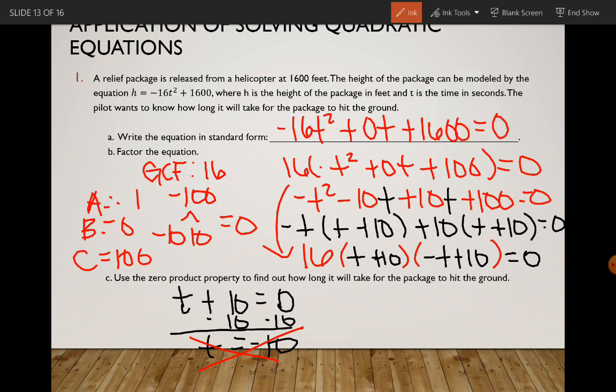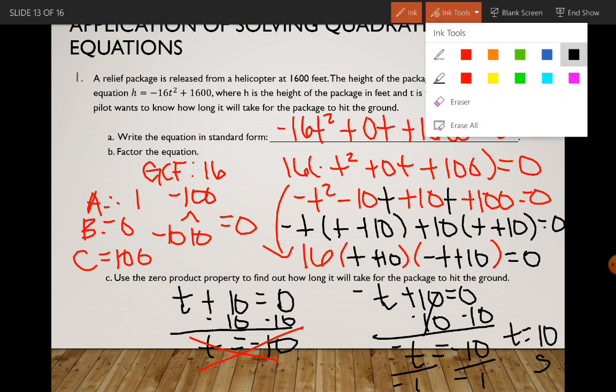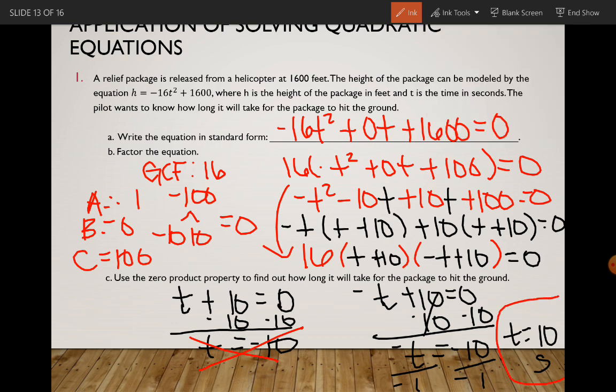Okay, let's try the other equation, -t plus 10 equals 0. When we solve this one, subtract 10 on both sides first, we'll get -t equals -10. We have a negative sign in front of that t, so we have to divide by -1. So t equals 10. So our solution is that the time it will take for the package to land on the ground will be t equals 10 seconds.